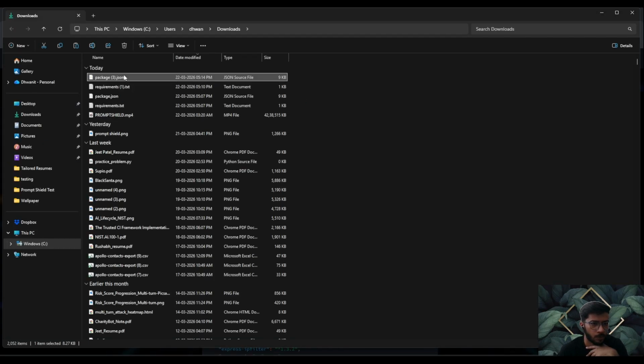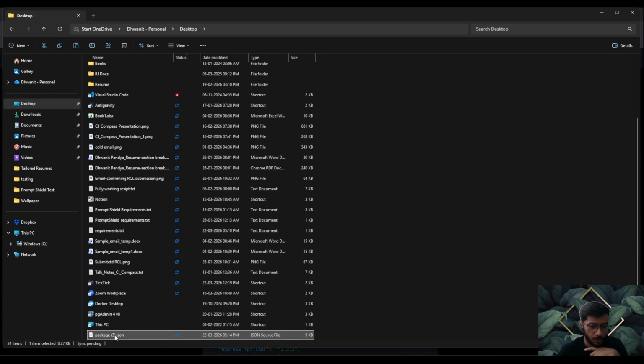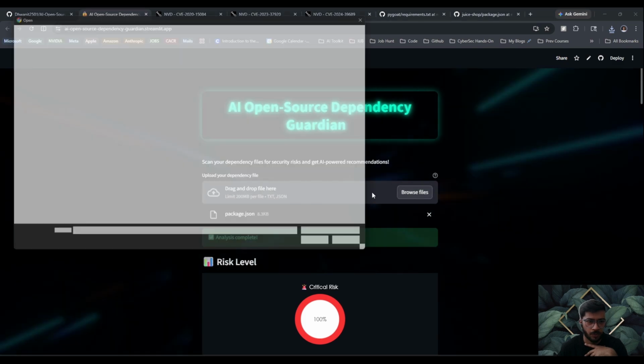And again, I had to rename it in order to have that consistency. Let me rename it. So now just rescan the patched file.